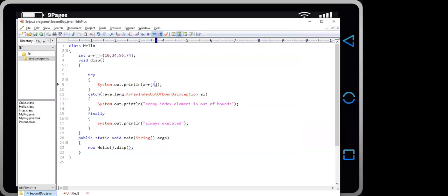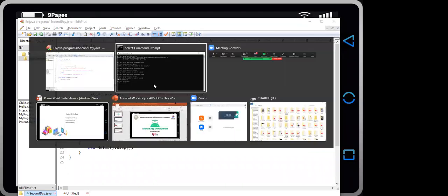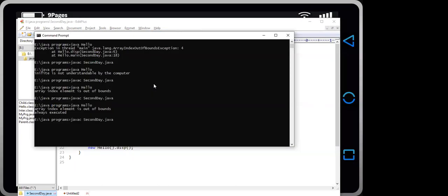And if we have a statement like System.out.println arr[3], to print the element at index 3, then it is a completely valid statement, and we will have an output like this: 74 and always executed.